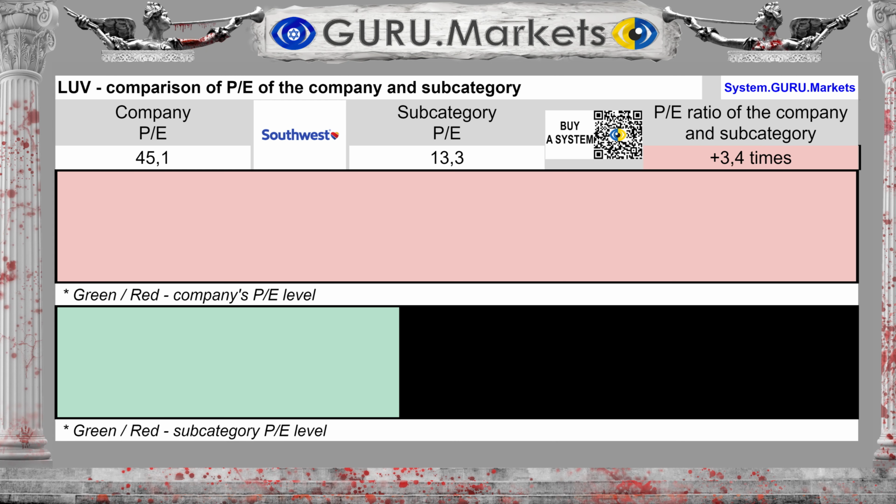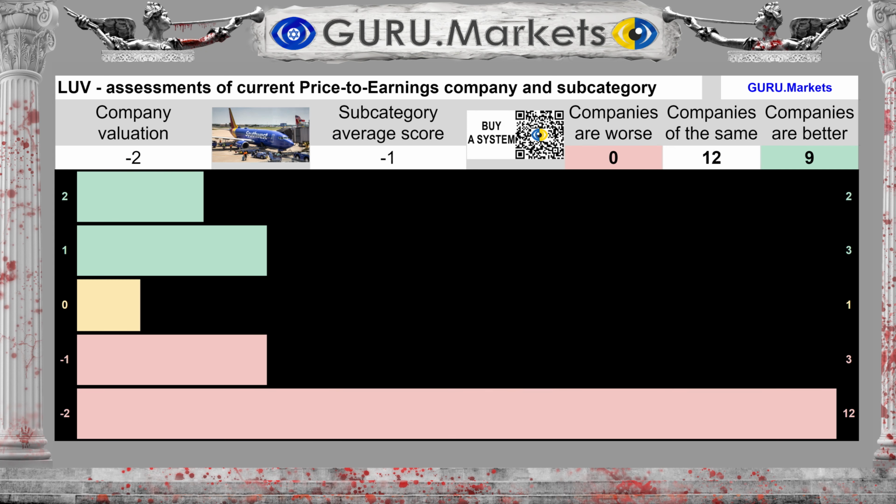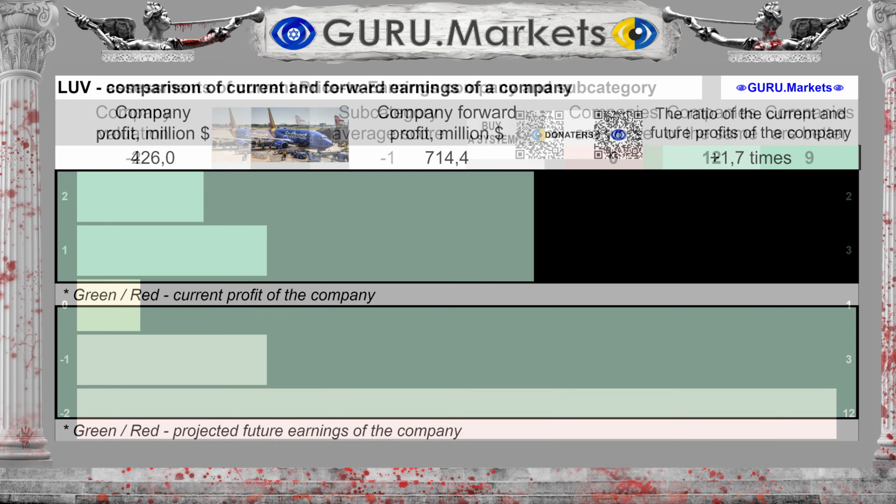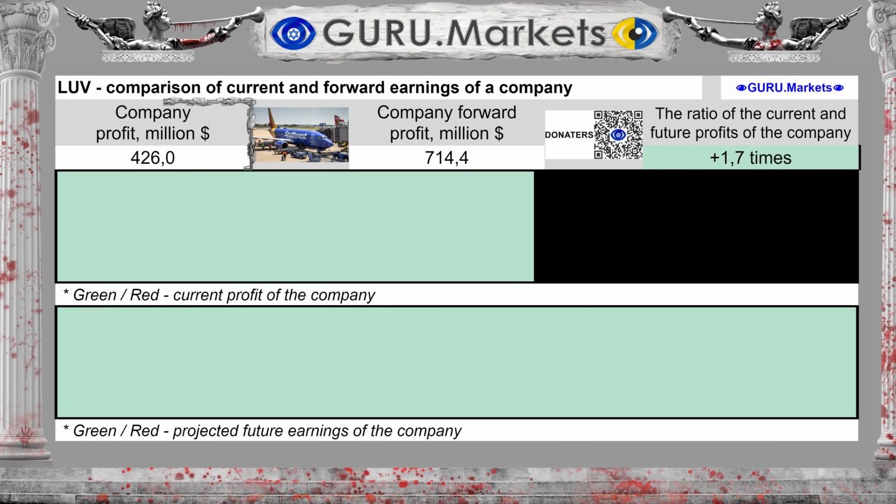The company's stock price to earnings ratio is 45.1. The average in the subcategory is 13.3, and this is 71% higher than in the subcategory. Assessment of the company's stock market value to its profit in comparison with the subcategory: Very bad, -2 points.